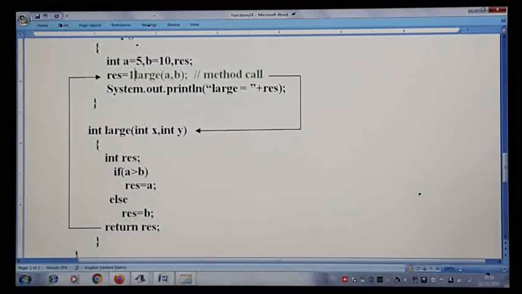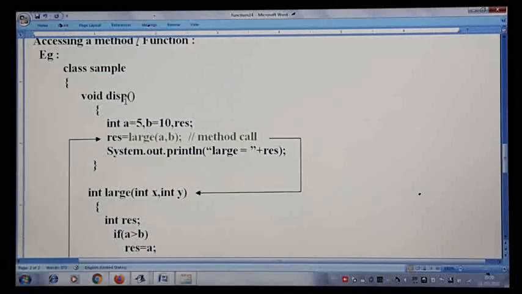So this particular part, as soon as you say return, this will get the value 10, and that 10 will be assigned to result, and then when you print, it will come and reach this line and you will print that value. So this is how the method is going to work.